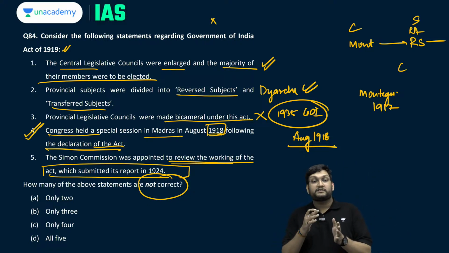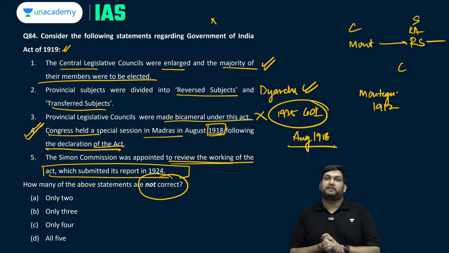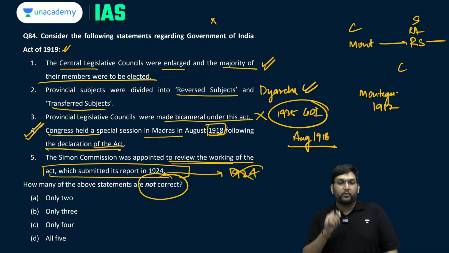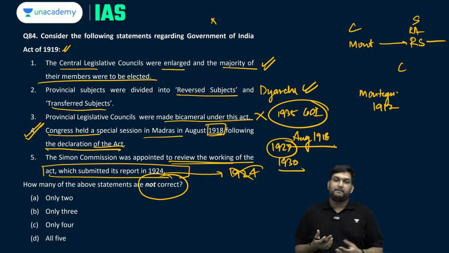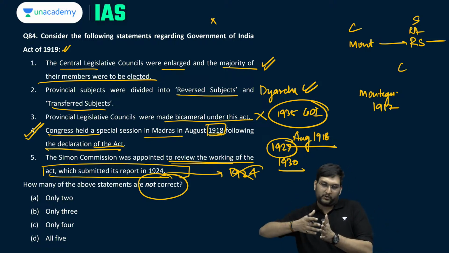However, if it said that after the enactment of this act, then the statement would become incorrect because it would be after it. The Simon Commission was appointed to review the working of the act, which submitted the date is incorrect. Not 1924. The report of the Simon Commission was given in 1930. 1927 is when the Simon Commission came, and 1930 is when it submitted reports, which was the context in which the